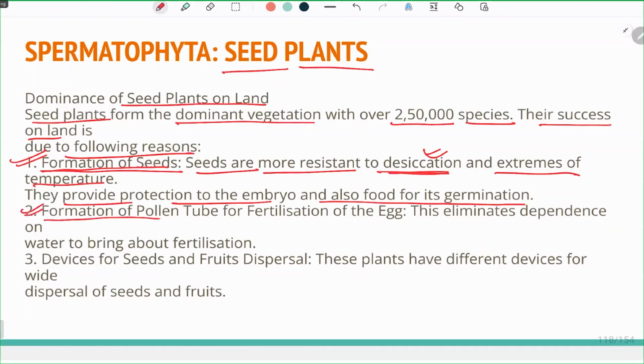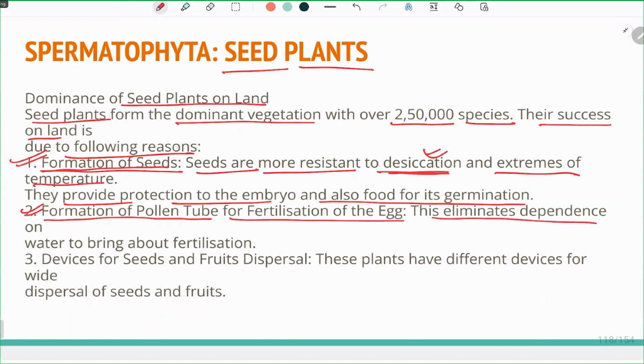The formation of pollen tube for fertilization of the egg. Why is the formation of pollen tube essential? This will help in fertilization, and it will actually help in selective fertilization, only the selective anther for the female gamete. So the first and foremost condition for fertilization is the formation of pollen tube.